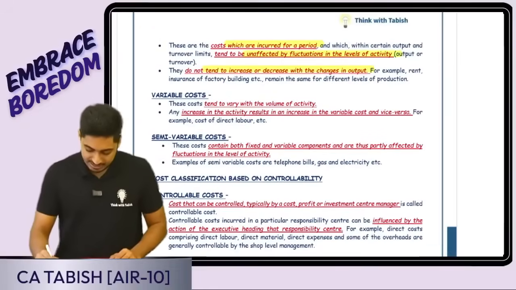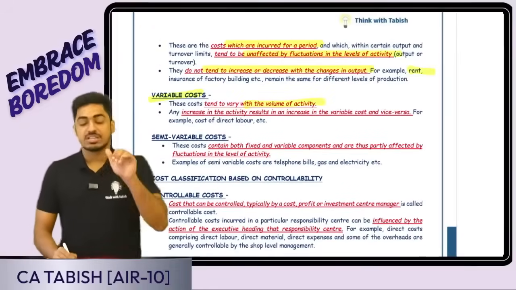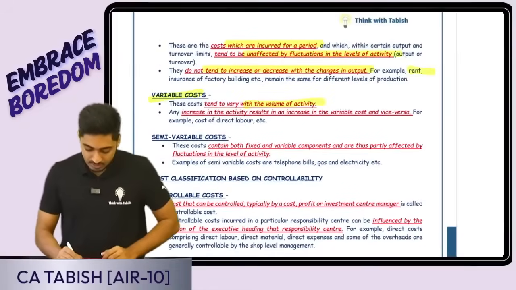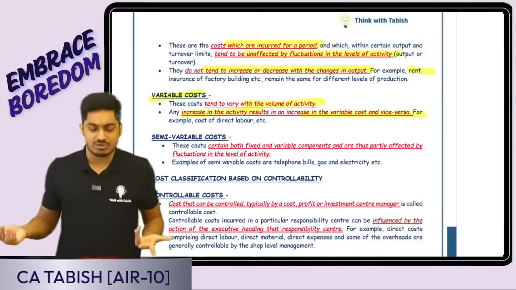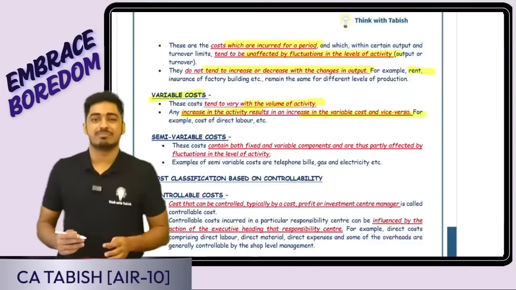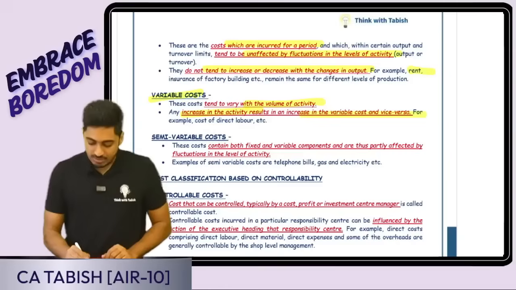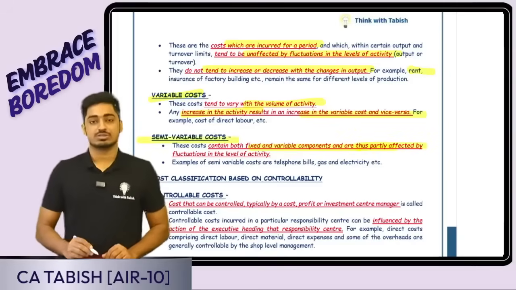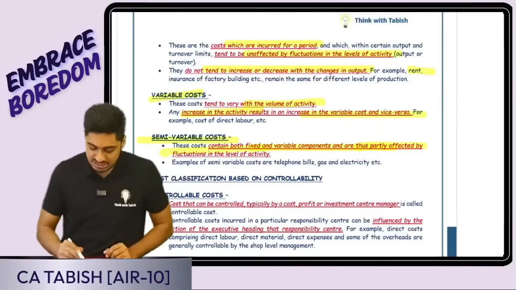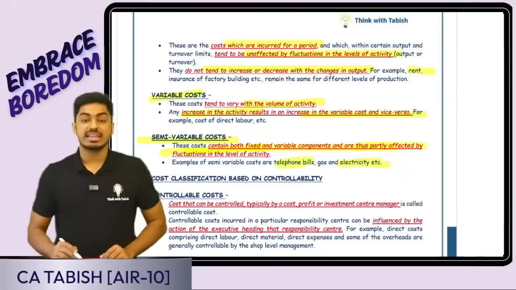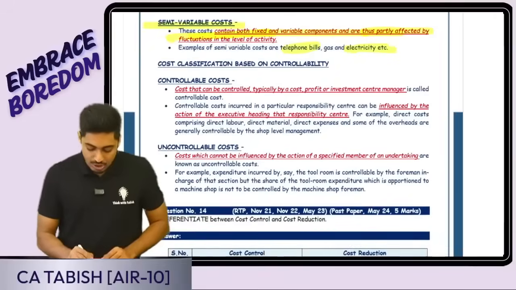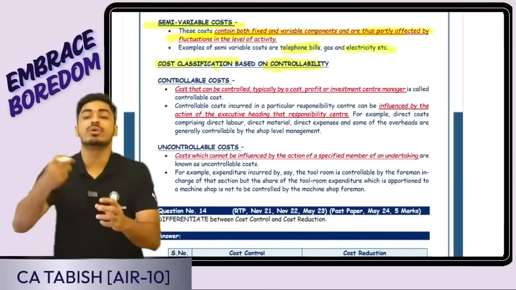Okay, example, rent. Variable costs change with respect to change in the level of activity. If activity increases, it increases. If activity decreases, it decreases. Activity is 0, cost is 0. You can give examples like direct material, direct labor. Semi-variable costs contain features of both variable as well as fixed cost. They are partly affected by change in the level of the activity. Examples can be telephone bill, electricity bill, etc. Is this clear, everyone?